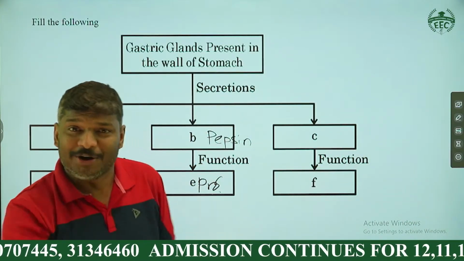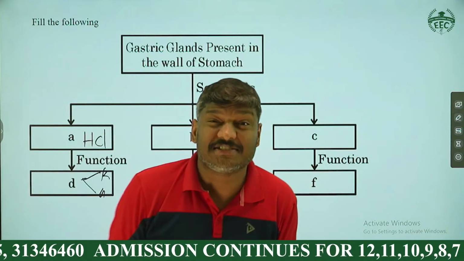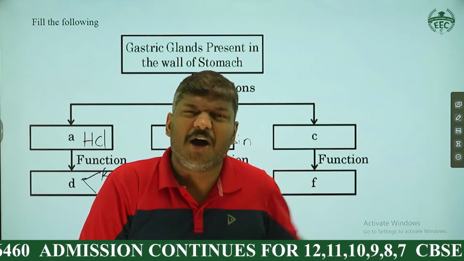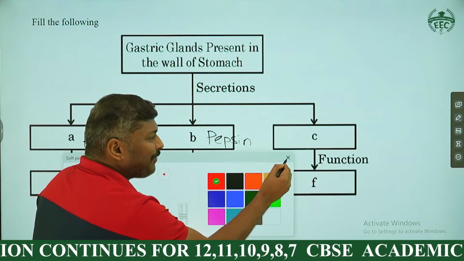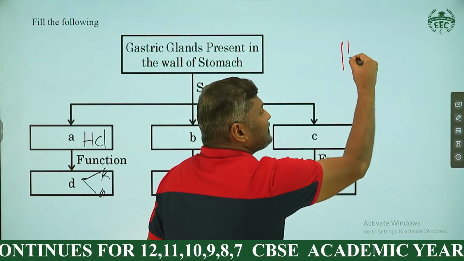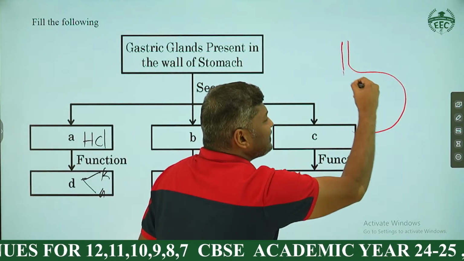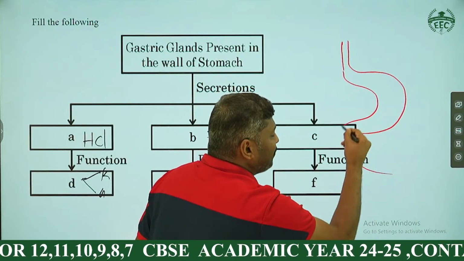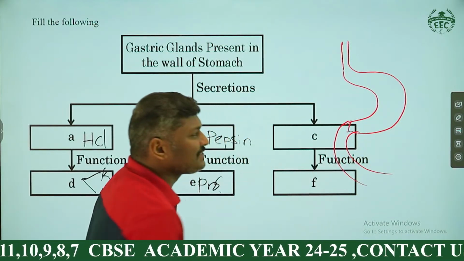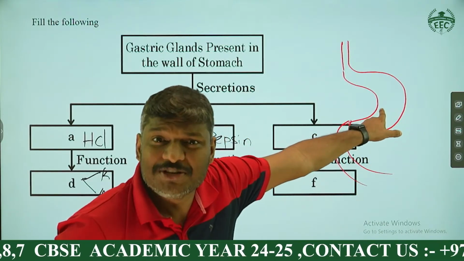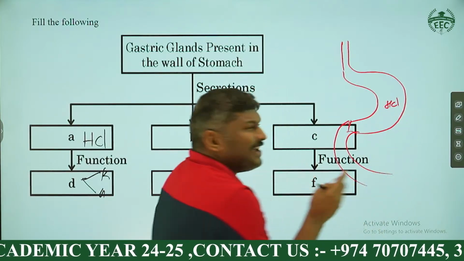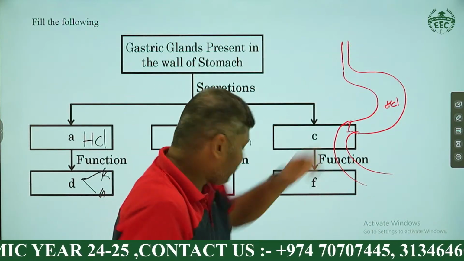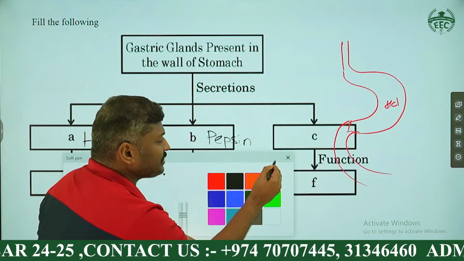What's the last one? I already told in the beginning, HCl is an acid, right? So there may be a chance of damaging the internal wall. For example, if this is the esophagus, and this is the stomach, my dear student, and this is the small intestine, here one sphincter is there. It's an empty stomach, right? And HCl is there, and HCl is damaging the internal wall. So that's why what we need, my dear students, please come on.